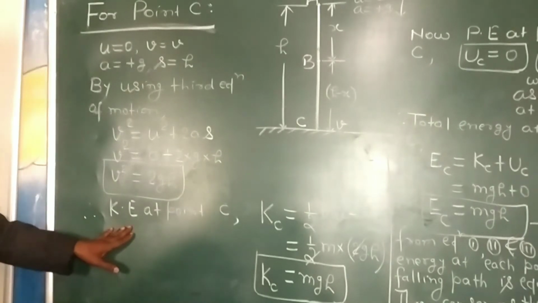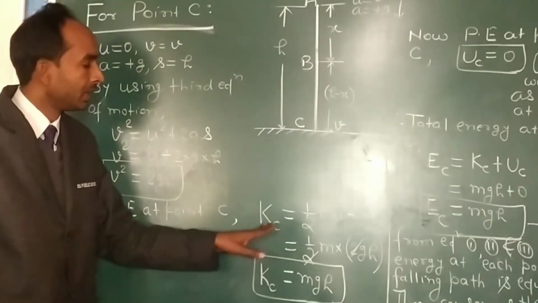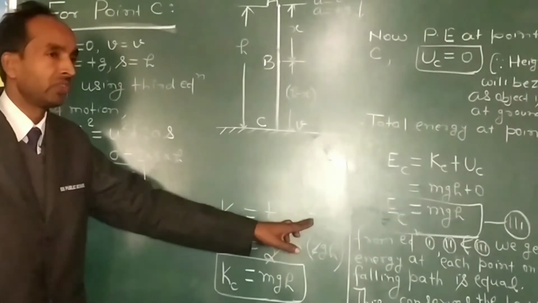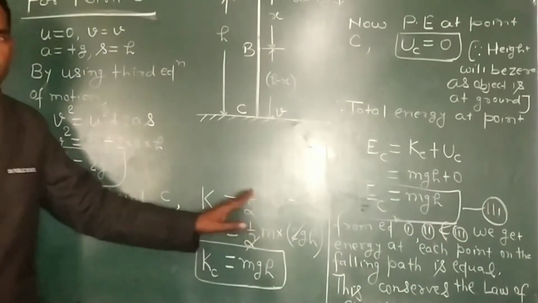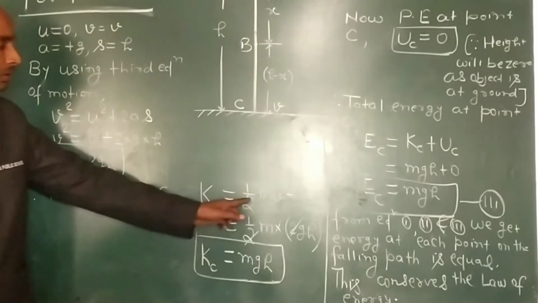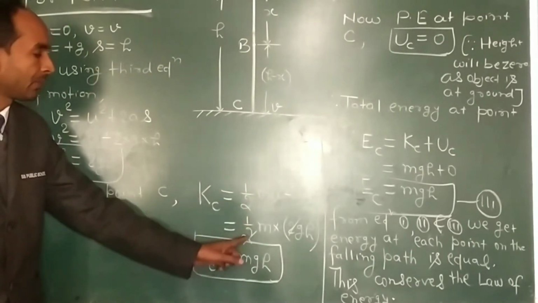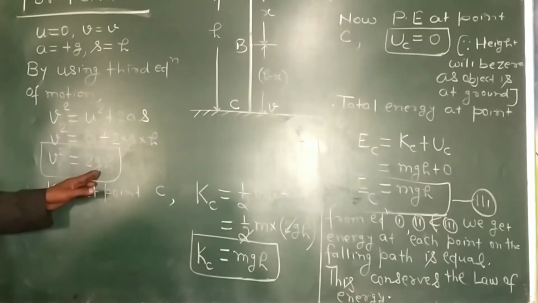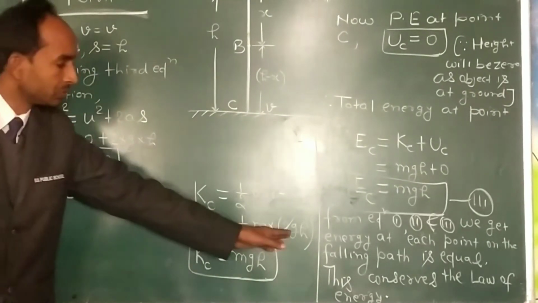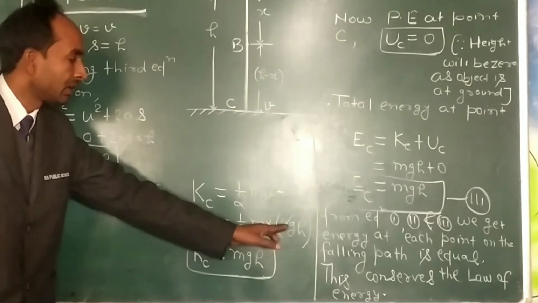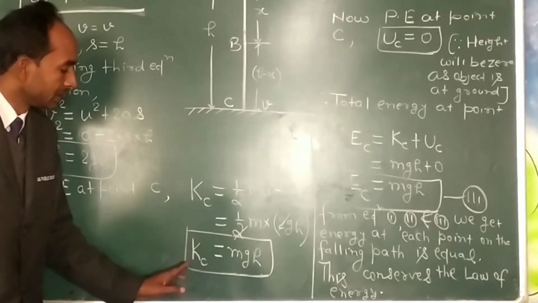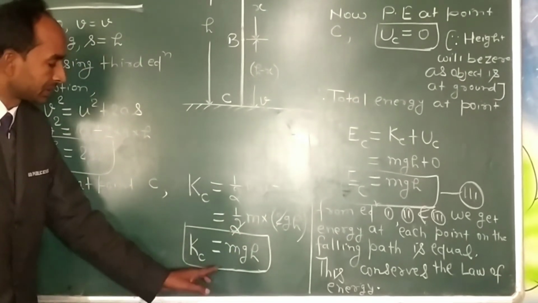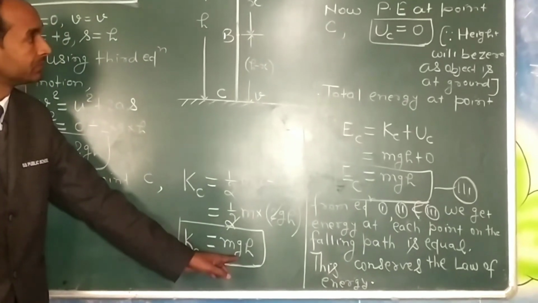Now the kinetic energy is given by half m v square, where m is the mass of the body. So we have written half m into 2gh at the place of v square. By cancelling out 2 and 2, it gives the kinetic energy at point C, KC equal to mgh.